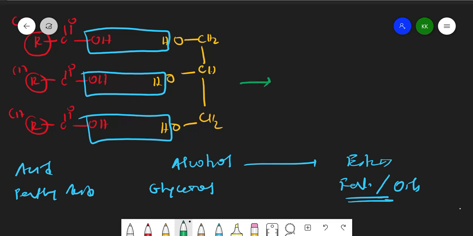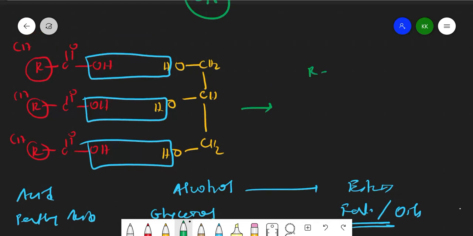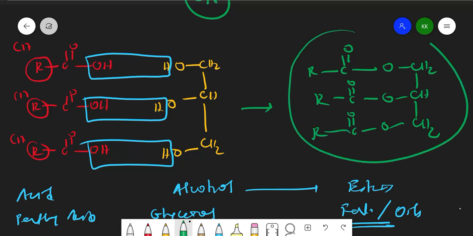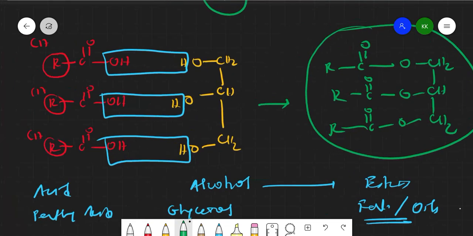So what will I get? I'll get R CO O CH2, and here CH, here CH2, again O CO R, O CO R. This is how we prepare fats or oils. Sorry, not fatty acids, fats or oils. Here the fatty acid reacted with glycerol to give fats and oils, right?